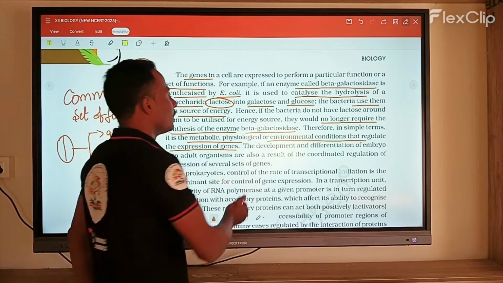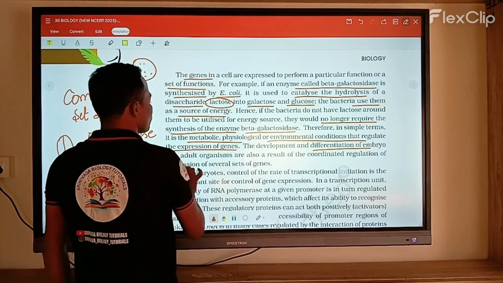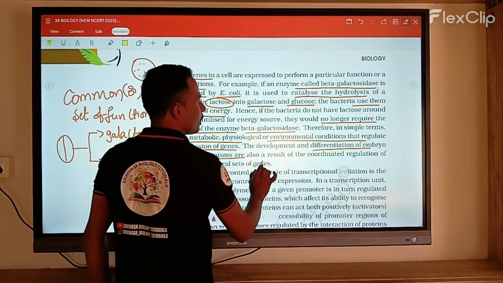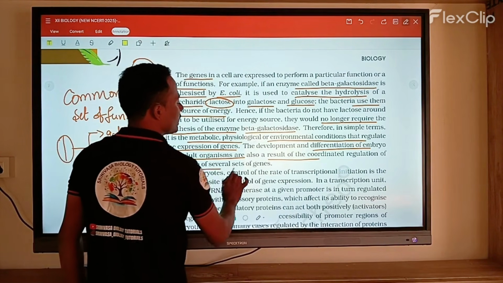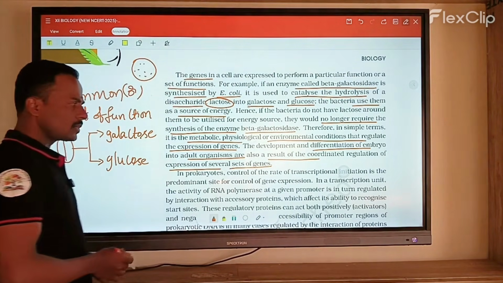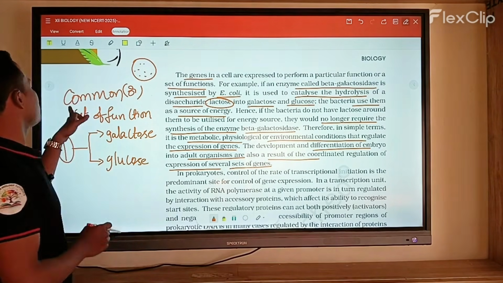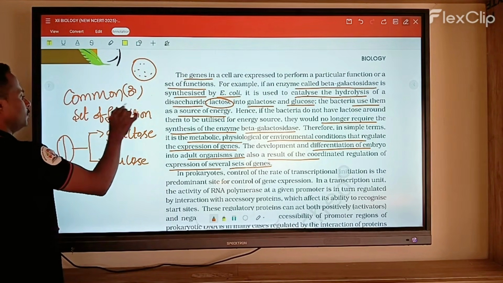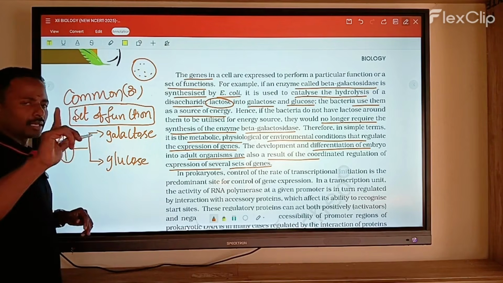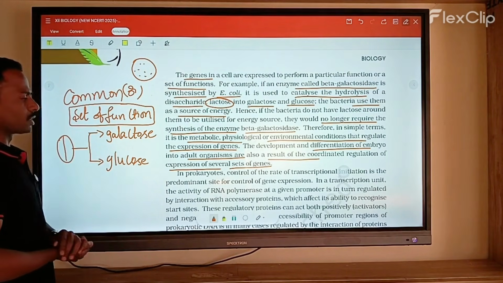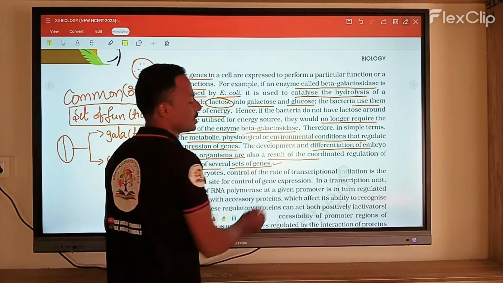Like this, the development and differentiation of the embryo into the adult organism also result from coordinated regulation of the expression of several sets of genes. Before, we said that genes perform a common function or a set of functions. So in the adult organism, mostly a set of genes is expressed.